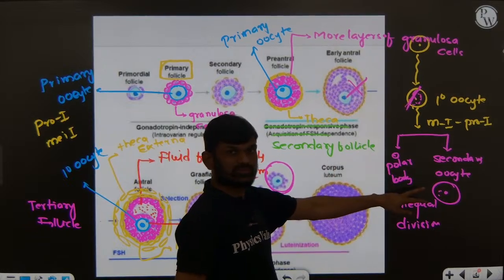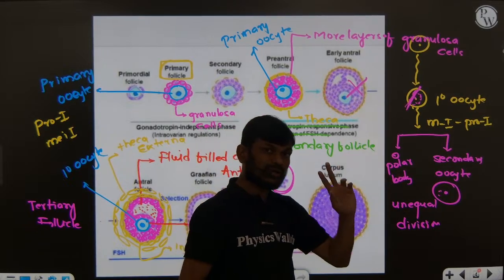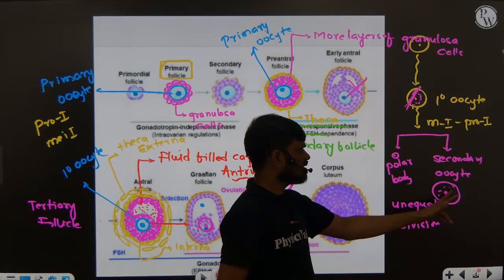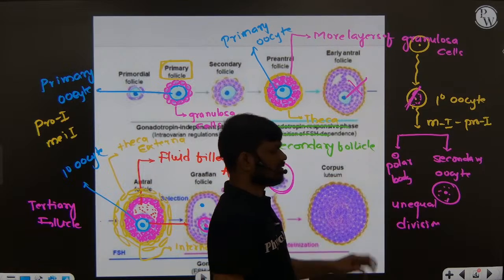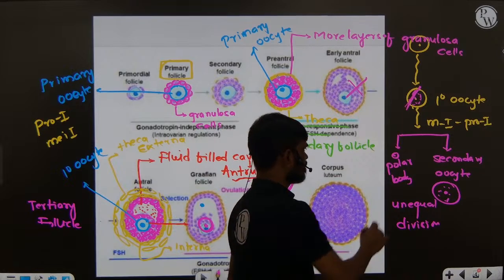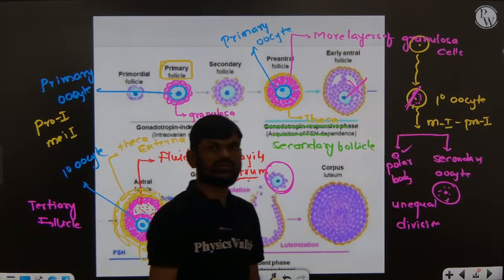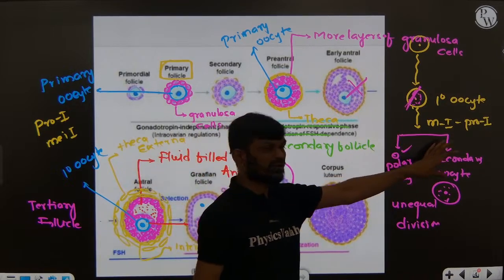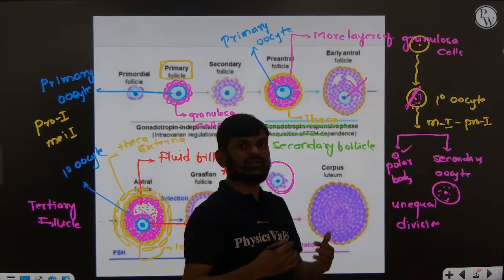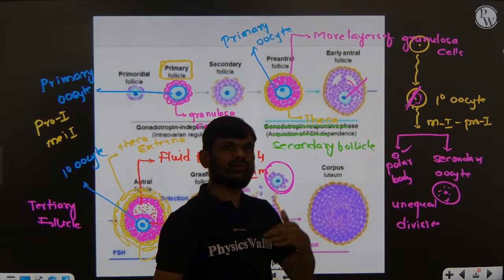Unequal division, right? So we get one large body and one small body. The large body is the secondary oocyte, and the smaller one is the tiny polar body. Later this polar body will degenerate, and the secondary oocyte retains the bulk of the cytoplasm, which helps in nourishment of the developing zygote in future.